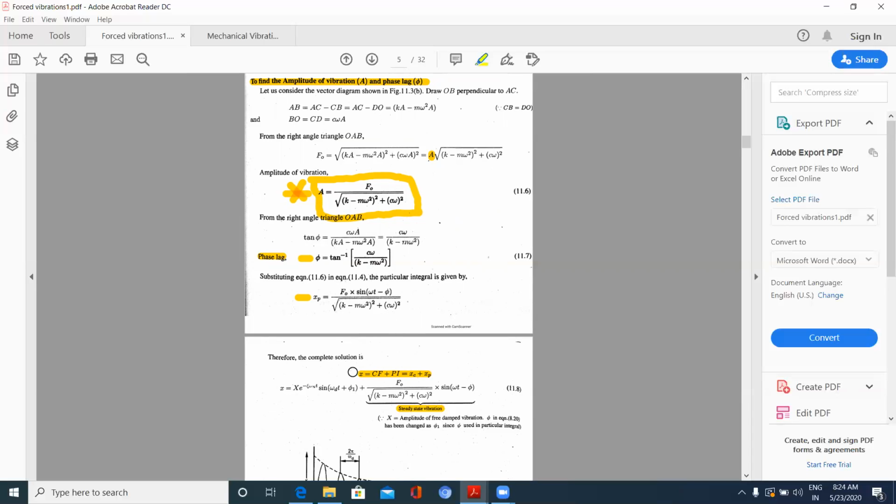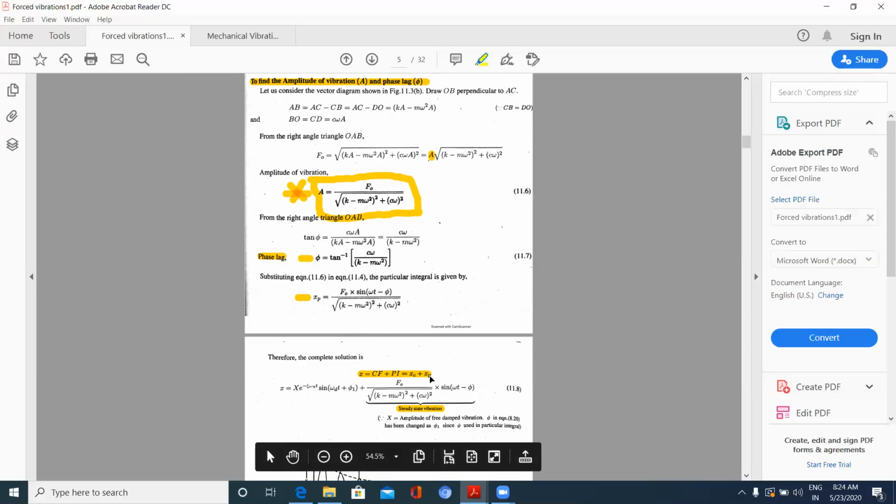So total displacement I have got as x is equal to Cf plus Pi, where Cf is the complementary function which diminishes by time, given by capital X e to the power of minus zeta omega n t, where omega n is natural frequency, sin omega d t plus phi 1, where omega d is frequency due to damping, plus the particular integral.